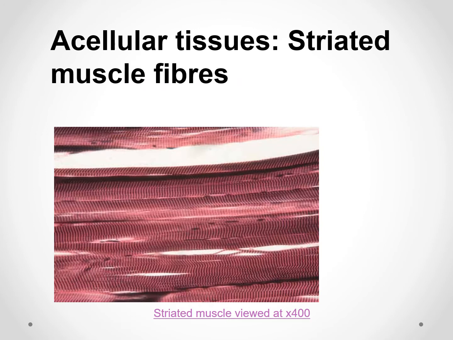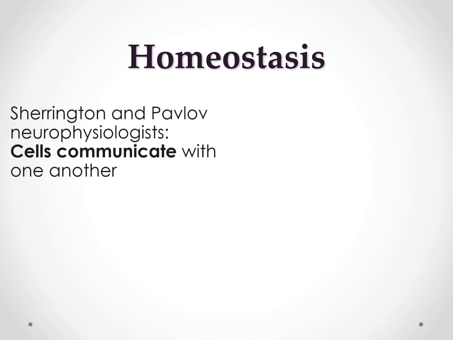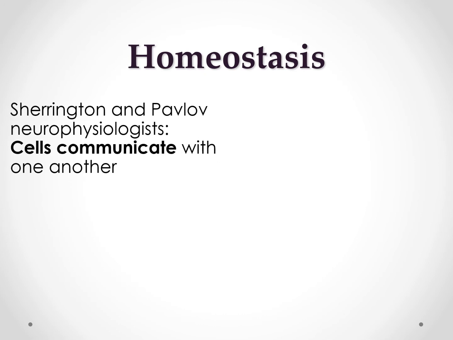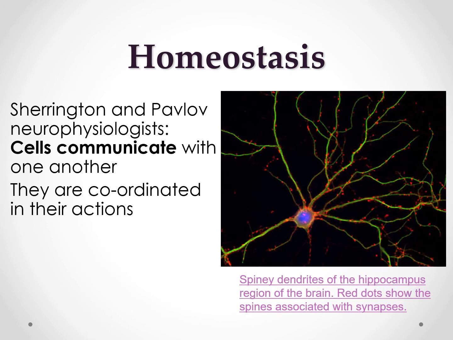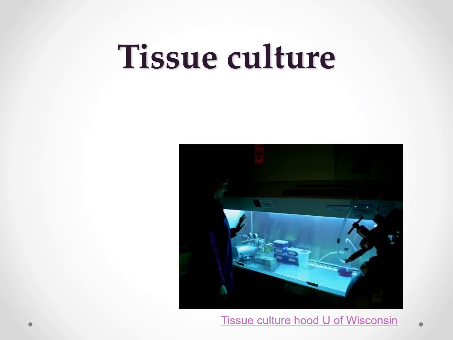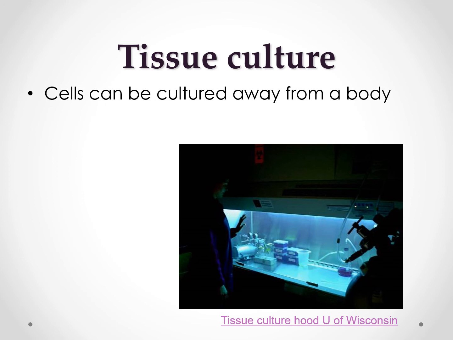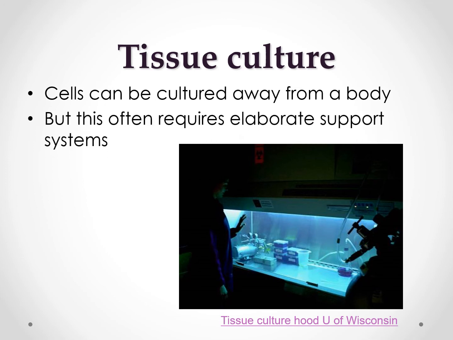Acellular tissues include striated muscle fibers. Striated muscles viewed at times 400. Homeostasis: Sherrington and Pavlov, neuropsychologists, showed that cells communicate with one another. They are coordinated in action, as in the dendrites of the hippocampus region of the brain, which show the spines associated with synapses. So this is the tissue culture. Cells can be cultured away from a body, but this often requires an elaborate support system.